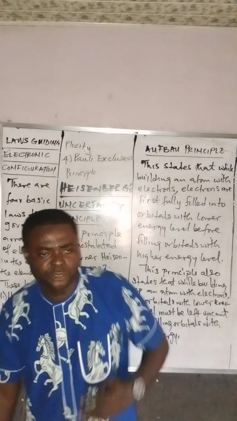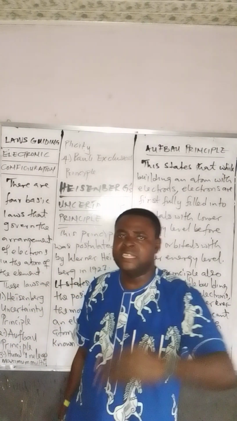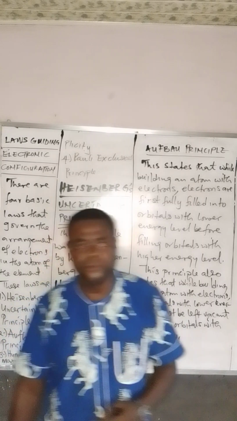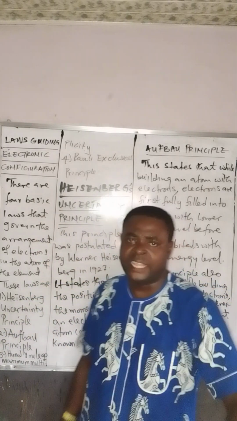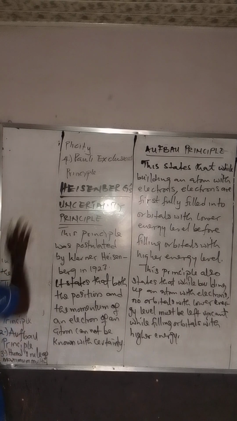Okay, can you try to help us arrange orbitals in increasing order of energy level? And scientists have responded that there are two methods of arranging orbitals in increasing order of energy level. Let's go and see what I'm talking about here.